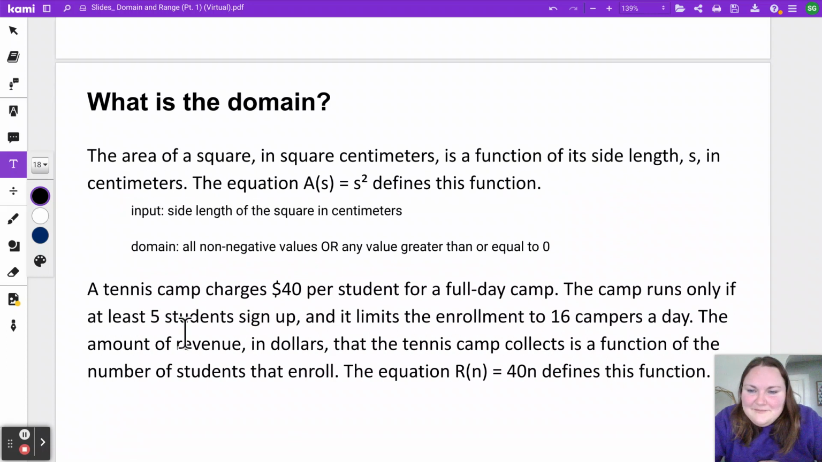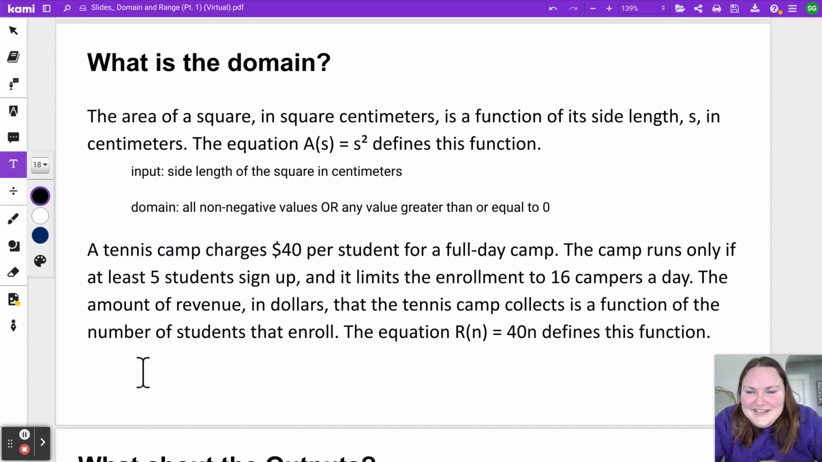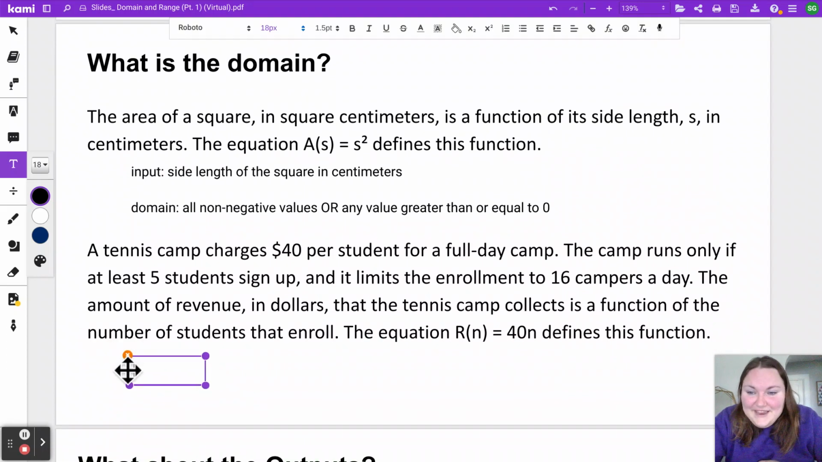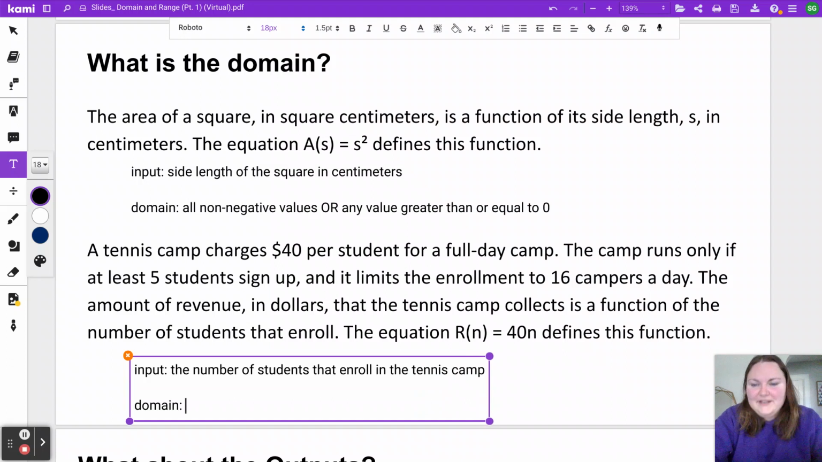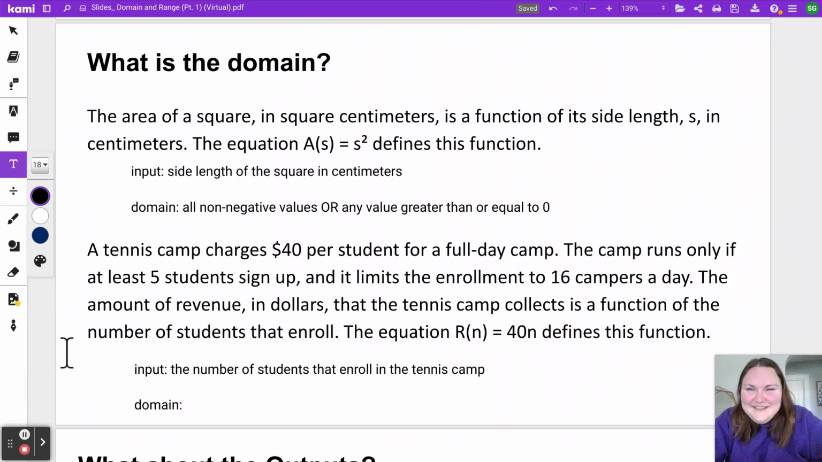So keeping this one in mind, kind of like an example, do you have an idea how we could describe our domain for the second story we looked at? Remember, we said the input here was the number of students that enroll in the tennis camp. What would the domain for this be? Go ahead, pause the video and see if you can come up with a description now.